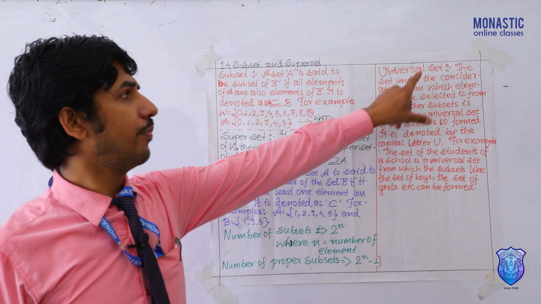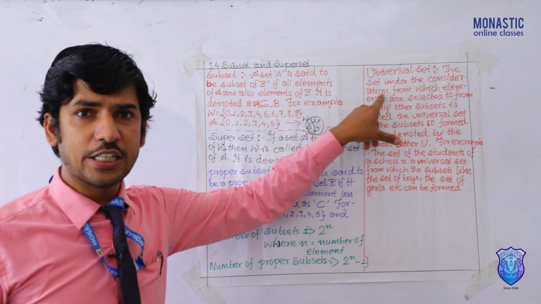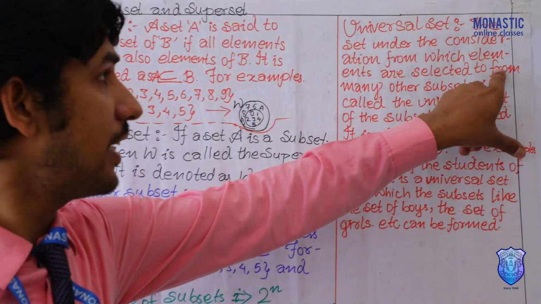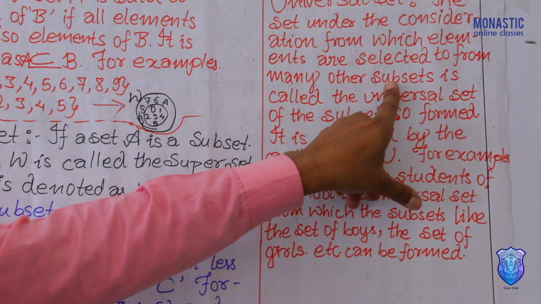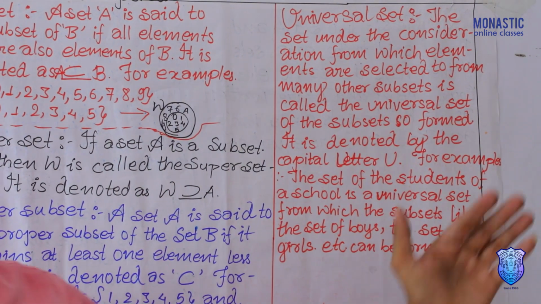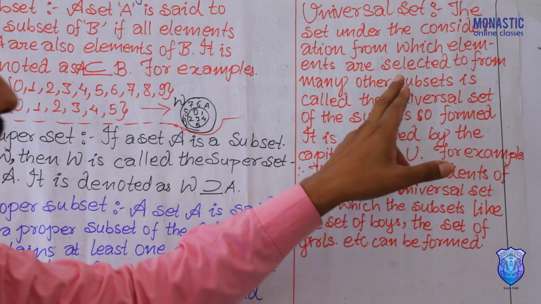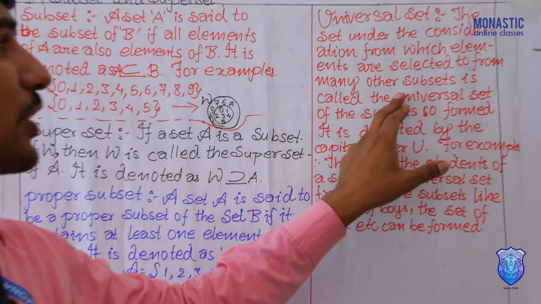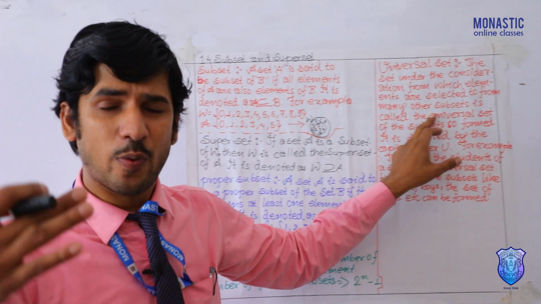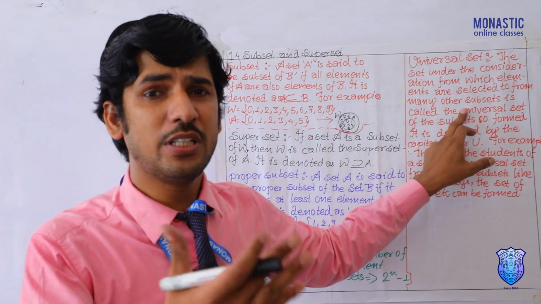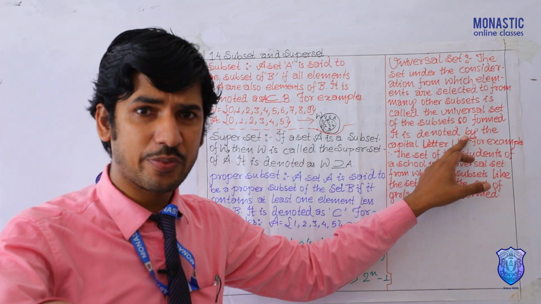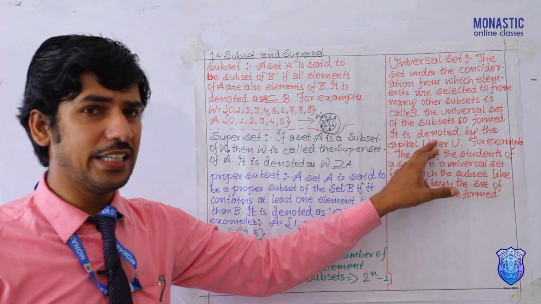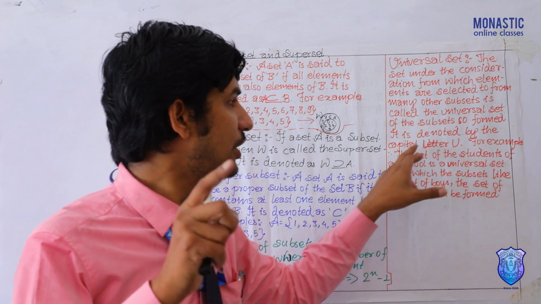That's why I said here, the set under consideration from which elements are selected. Means when we select the elements, many other subsets are formed there. When many other subsets are formed, it means that it is the universal set, and that universal set is denoted by U.